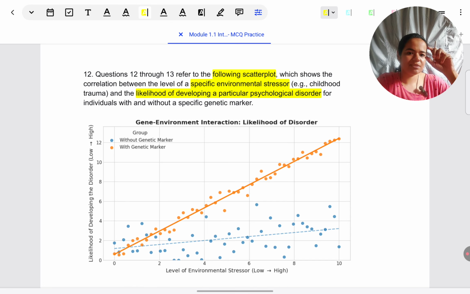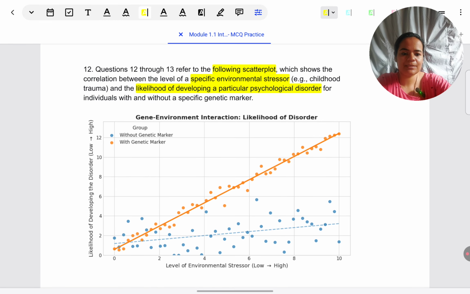So in my mind, they're looking for a positive correlation between stressors and likelihood of developing a disorder. So this is my understanding of the situation. Even before I look at the scatter plot which is given, I'm expecting some sort of upward moving trend, upward moving scatters, upward moving line, because I'm expecting a positive correlation already. So this is what my mind has processed about the situation. Make sure you've thought of something before you look at the scatter plot given.